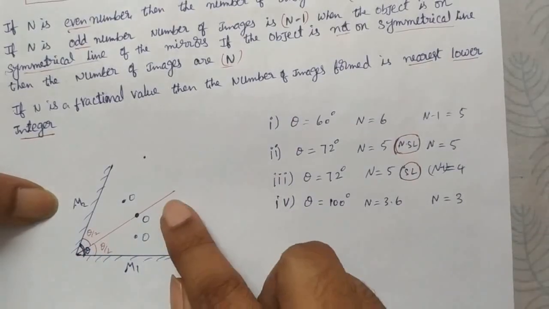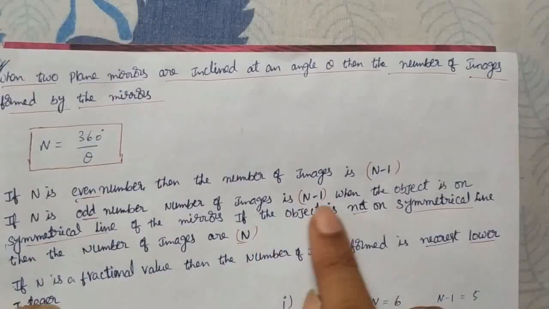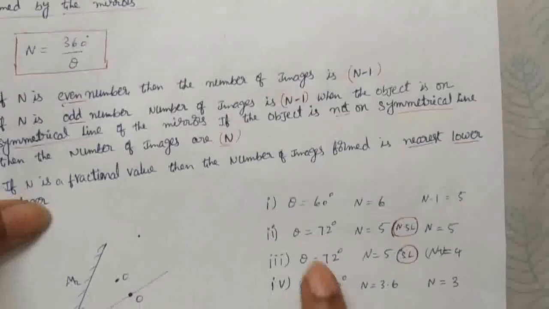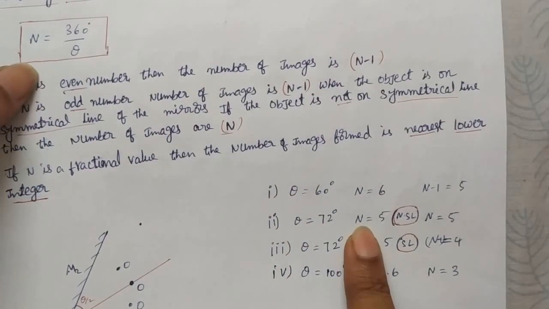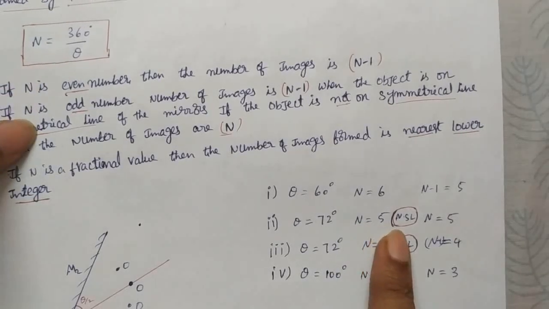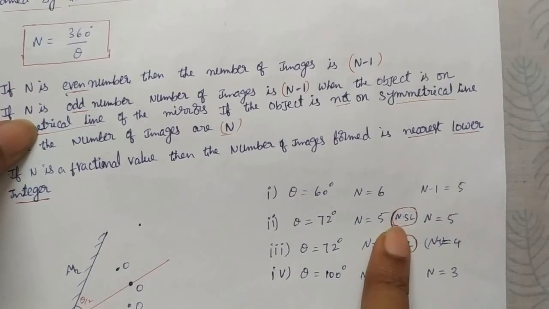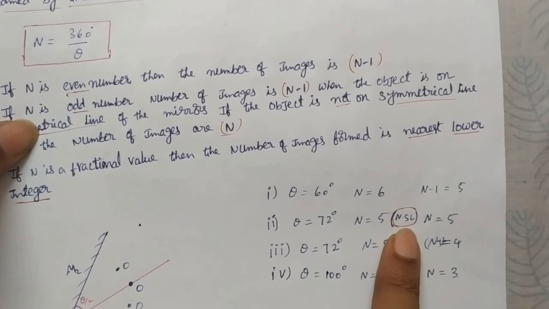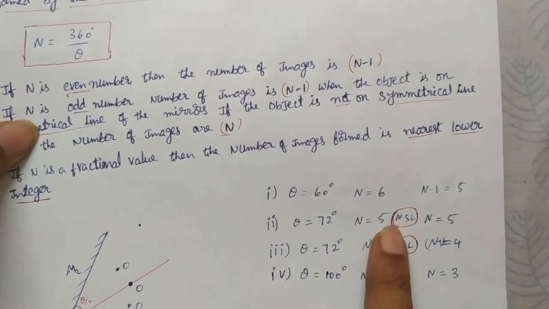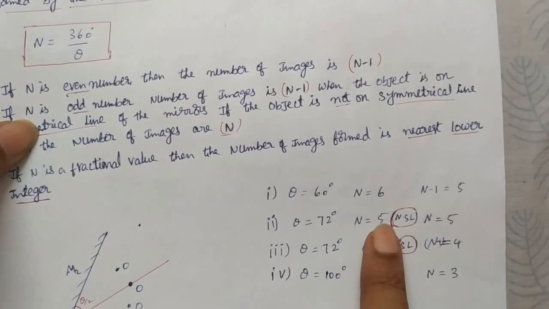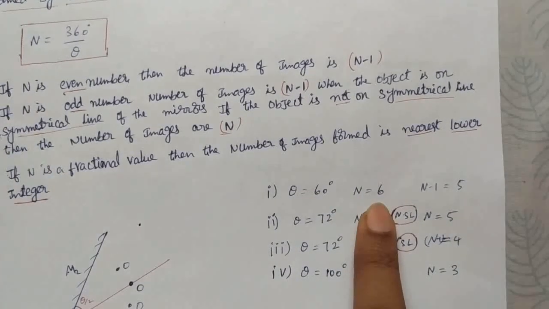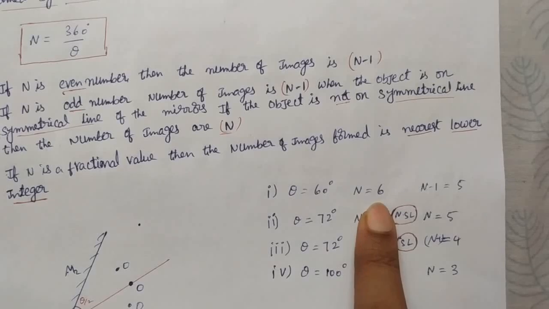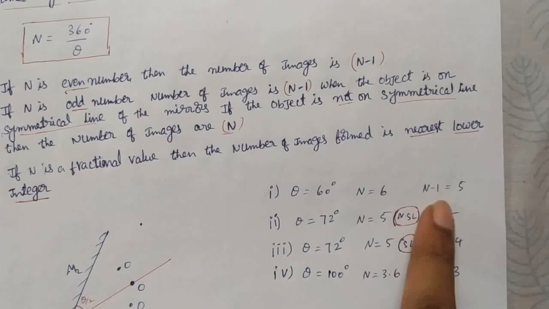Suppose theta equals 72, we get n equals 360 by 72, that is 5. If the object is on a non-symmetrical line, then you can take n as 5, the odd number itself. Even number means it doesn't depend upon whether it is on a symmetrical line or not. It is always minus 1 only.